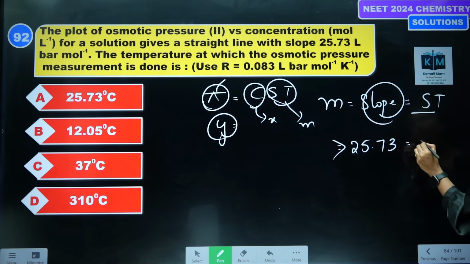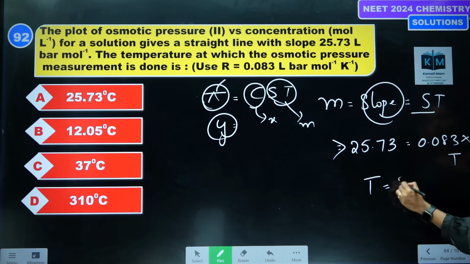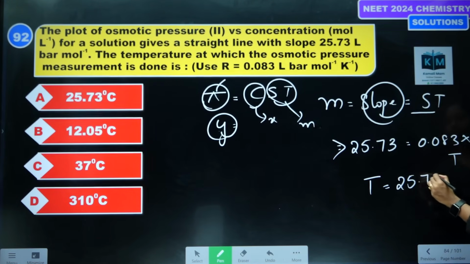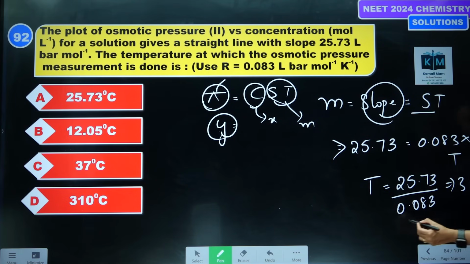S value is 0.083. Then the temperature we need to find. That's it. Then 25.73 divided by 0.083. Upon solving we will be getting 310 Kelvin. 310 Kelvin.